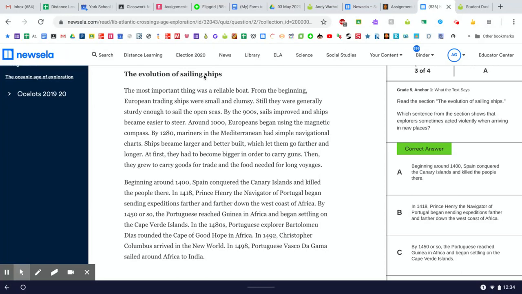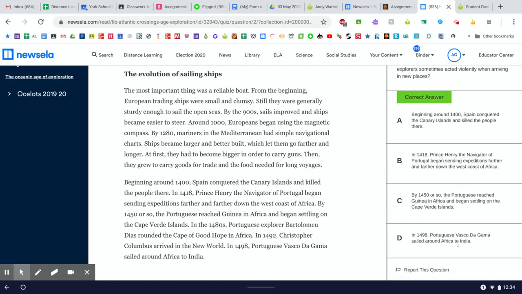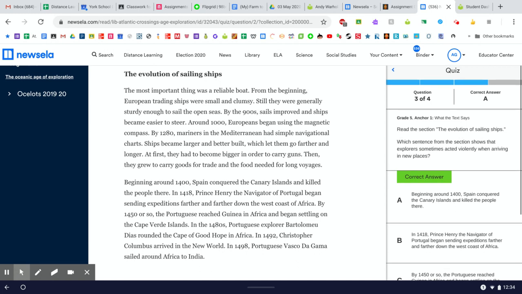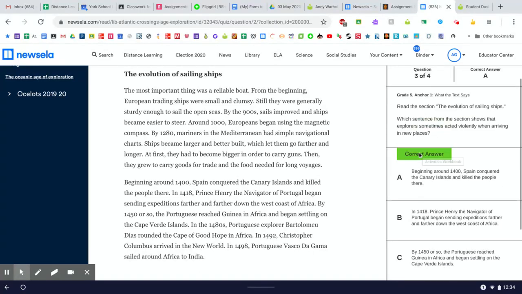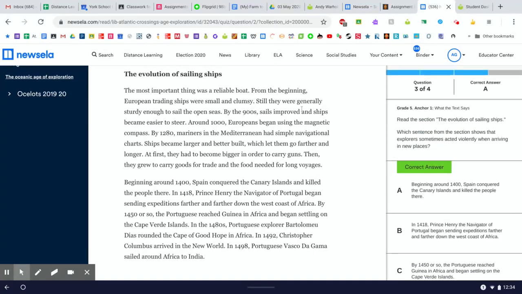Now, we did not go back and read these 2 paragraphs, but if I was stuck, if I read these 4 sentences, considered my choices, and didn't know what to choose, I would go back and read both paragraphs and see if I could make sense of these sentences in context and then make my best choice. But because we didn't have to, I read my choices first carefully and considered each one. I didn't have to go back and reread. That would have been a great backup plan.